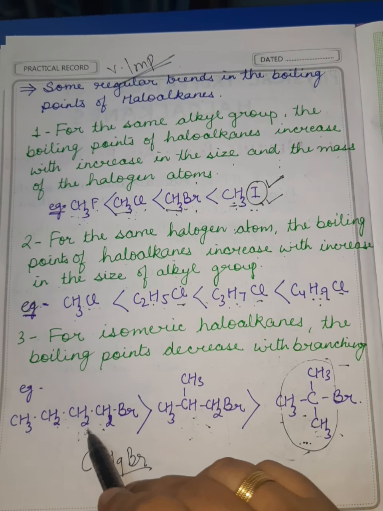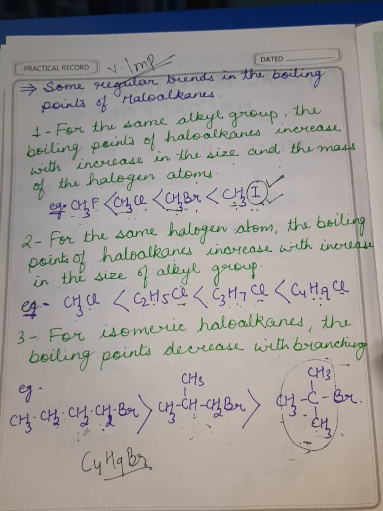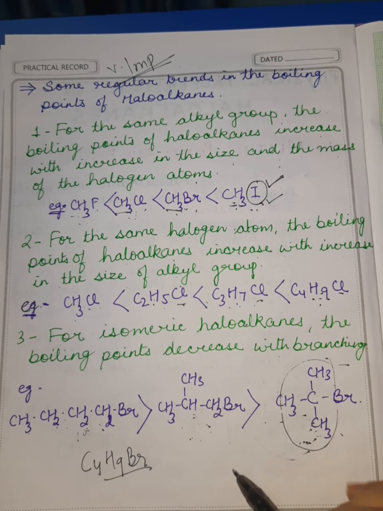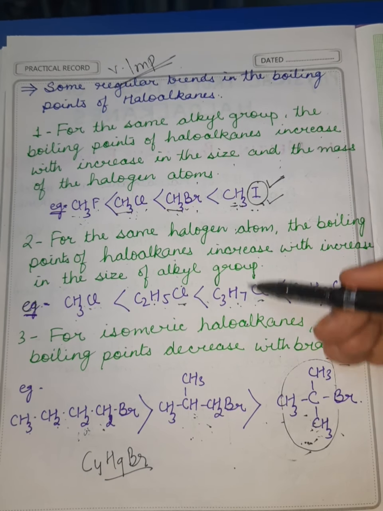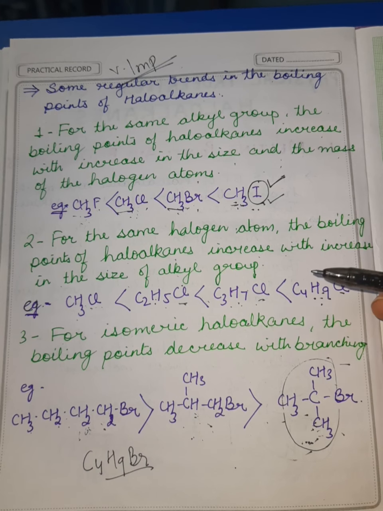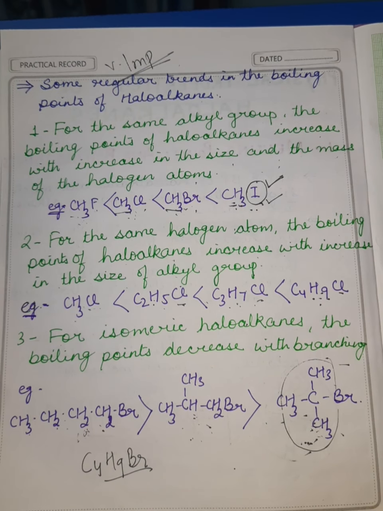It means with the increase in branching, in case of isomeric haloalkanes, the magnitude of van der Waals forces decreases. So remember, these are the most important trends, and you get questions in your exam related to these important trends related to the boiling points of haloalkanes.